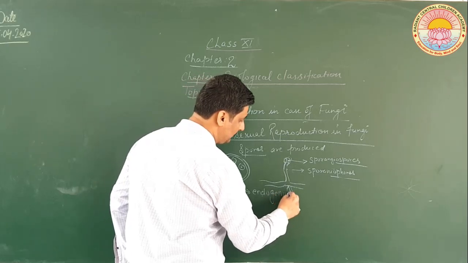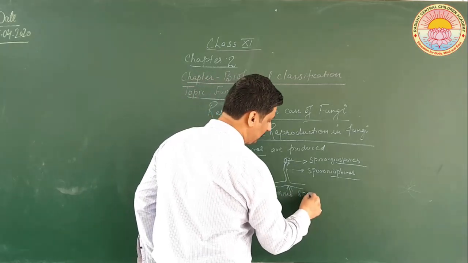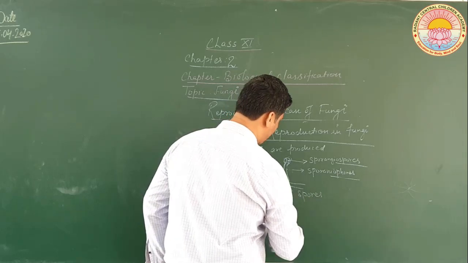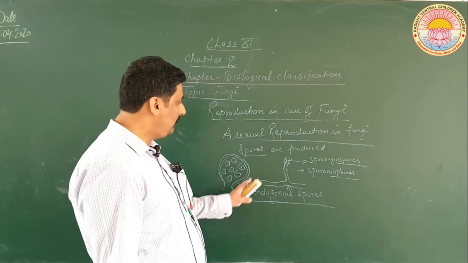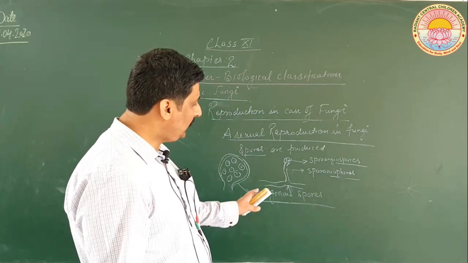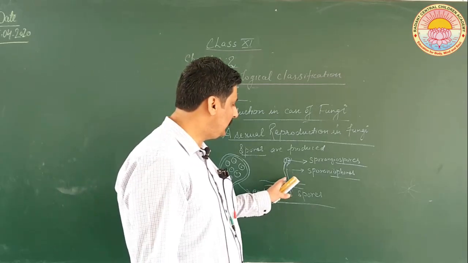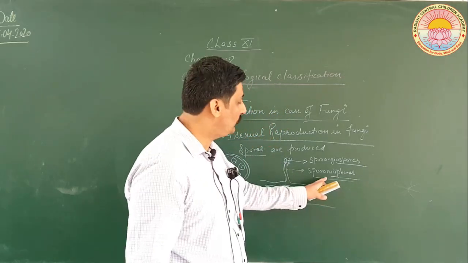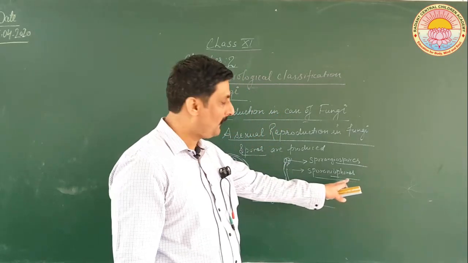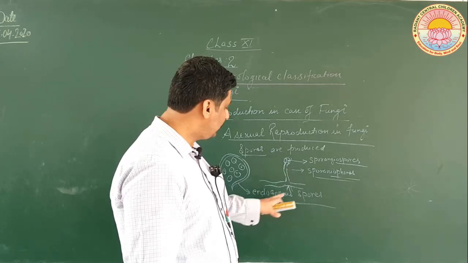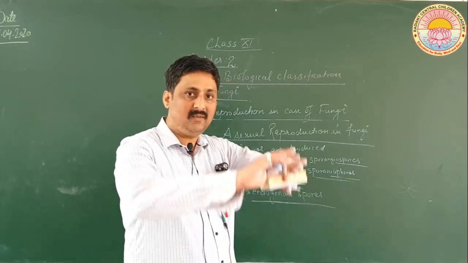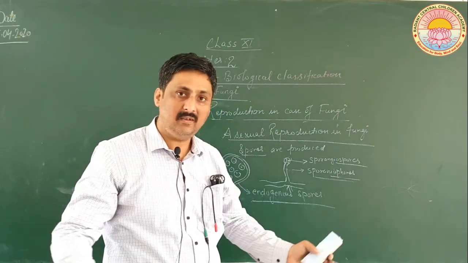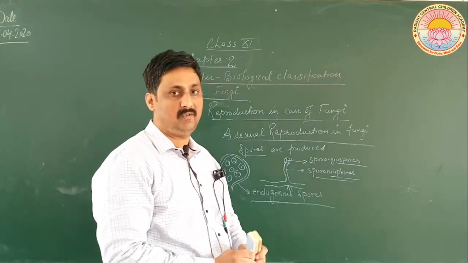So the spores are endogenous, having a covering. In the case of sporangium, they have been developed from a special hypha called sporangiophore. Then they are said to be endogenous, that means spores having an outer covering over them.